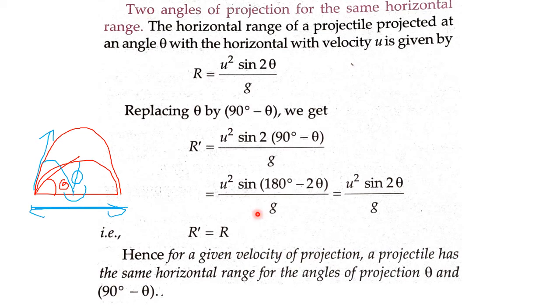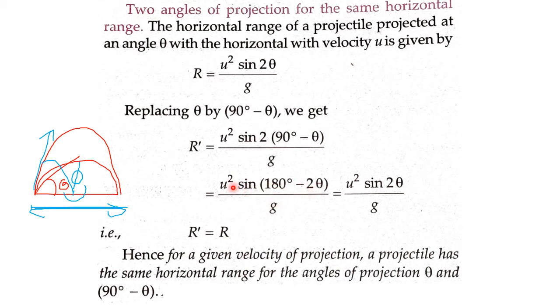Fine. So the horizontal range of a projectile projected at an angle theta with the horizontal with velocity u is given by the range formula, R equals u square sine 2 theta by g. Now in this case, instead of theta, let us replace it with 90 minus theta. So we can write u square sine 2 times (90 minus theta) by g. Take this 2 inside the bracket. 2 times 90 is 180, 2 times theta is minus 2 theta. Therefore my range can be written as u square sine (180 minus 2 theta) by g.